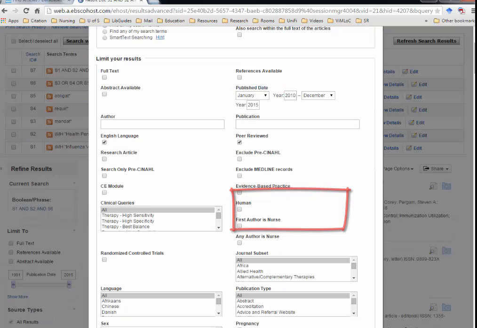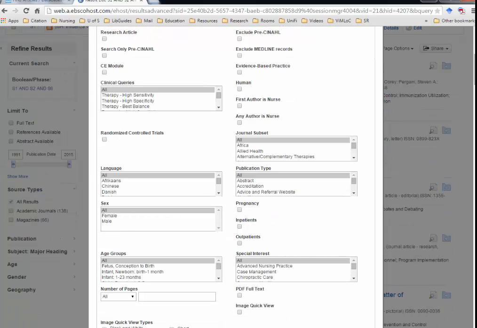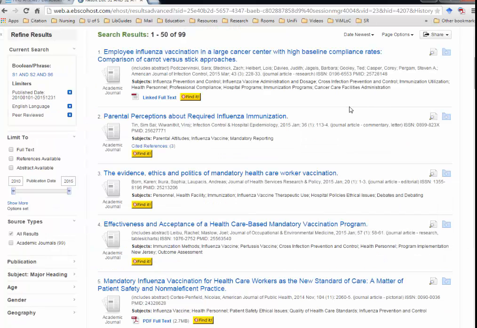Another feature that is only available in CINAHL is that you can choose to narrow it down to articles written by nurses by choosing first author is nurse or any author is nurse. In your PICO question, if gender and age group of your patient were important, you can choose those limitations as well. Scroll down and click Save. Now you have fewer articles. Click on View Results.